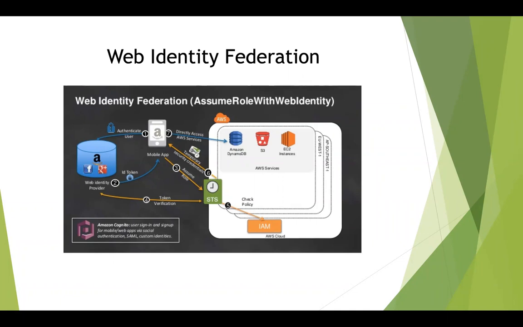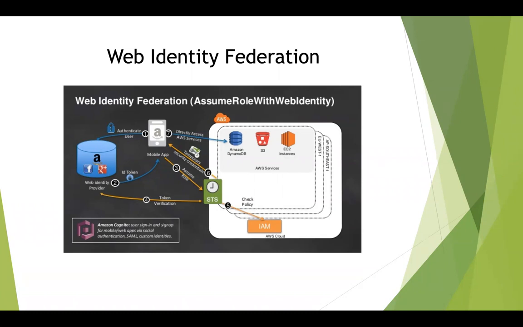STS is called the Secure Token Service. So it's going to get a token. The token verification is going to be done with the same web identity provider. And then STS is going to issue that user from that mobile app who was logged in an IAM role or temporary security credentials, which is valid for 3 hours or 4 hours of time. Then the user will be able to access any of the resources directly within the AWS ecosystem, within a particular region, and so on. Okay.